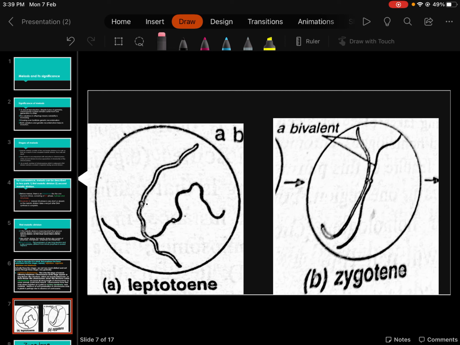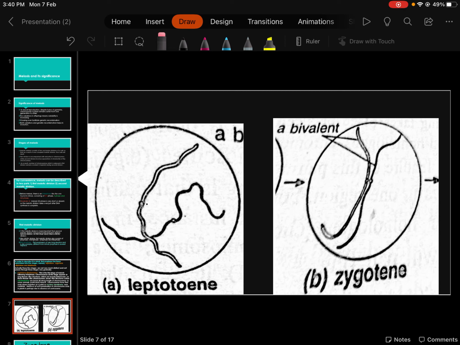In leptotene, homologous chromosomes are just lying anywhere inside the nucleus. But in zygotene, they start coming close to each other and start pairing, and that pairing is called synapsis. Synapsis is pairing in a zipper-like fashion.